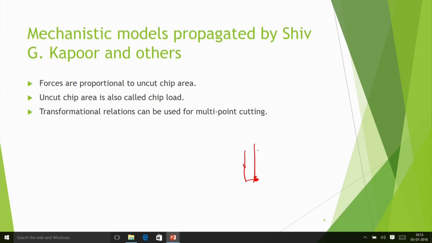Like that you can find out the aggregated effect. You can have the aggregate effect of all the types of forces, and then you get the mechanistic model approach. A lot of papers are there on this topic. Each one has developed some mechanistic model for one type of process using the transformational relations. These details you can get in other papers. Here we will not be discussing individual papers in detail.